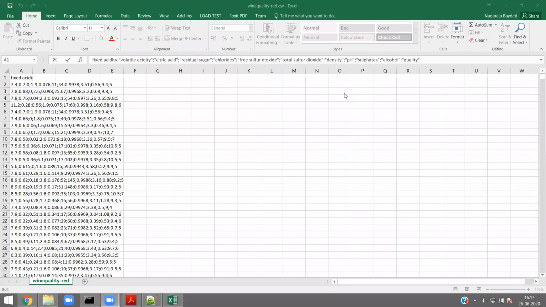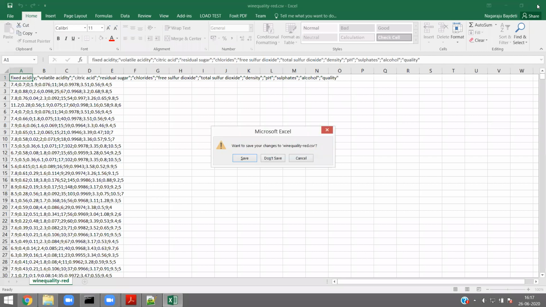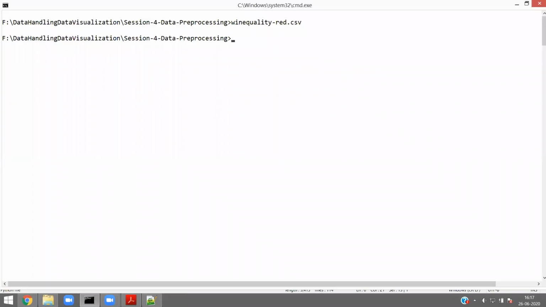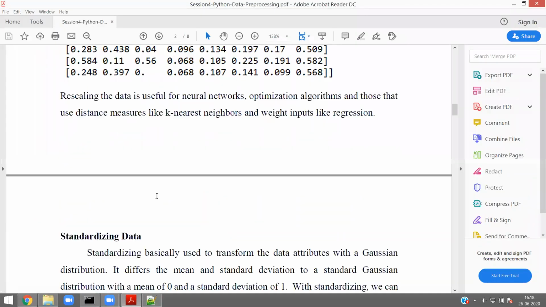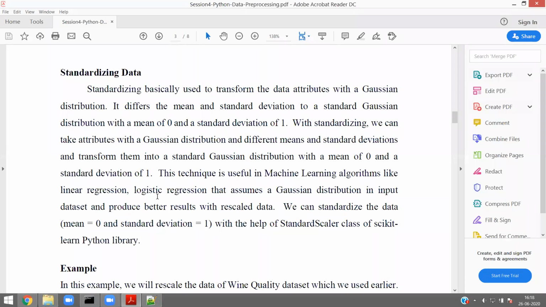Any more doubts? Okay, let me continue. Let us go to another part of pre-processing. The second pre-processing technique is standardizing data. Now, what is standardizing? It is very simple.